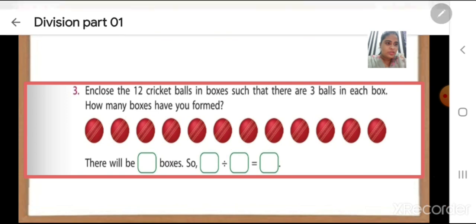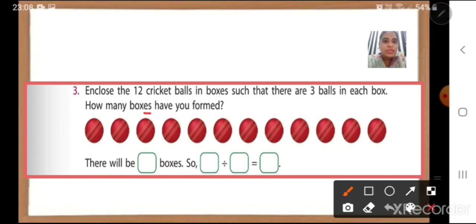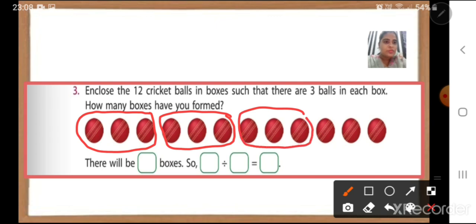Okay, so let us do it. See here, 1, 2 and 3 balls in one box. Then 3 more in one more box, the next 3 in one more box, and the next 3. Okay, so now there are no balls left. So children, how many boxes have we formed? 4 boxes, correct? 1, 2, 3, 4 boxes. So there will be 4 boxes.